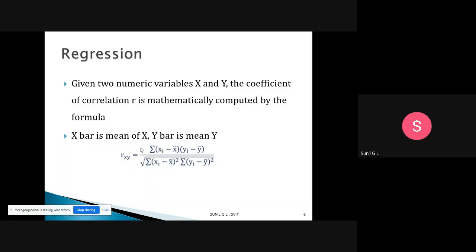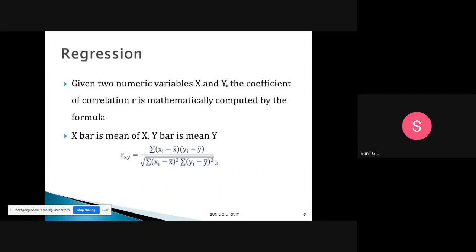Here x bar indicates the mean of x, and y bar indicates the mean of y. So we take the sigma of xi minus x bar multiplied by yi minus y bar, summed over all values, divided by the square root of sigma of xi minus x bar whole square times sigma of yi minus y bar whole square.